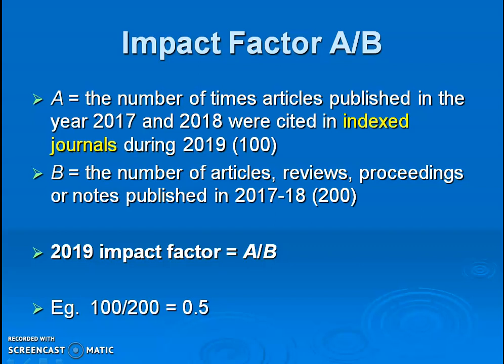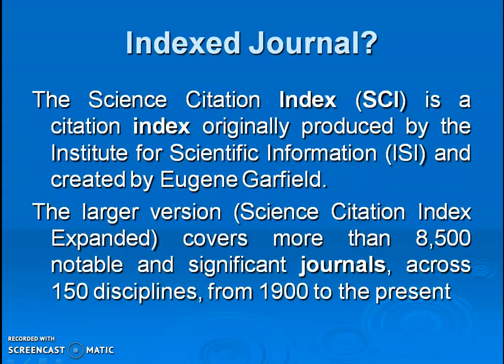Here A is 100, that is 100 citations that articles published in 2017 and 2018 have. B is the number of articles published in that particular 2 year period. That journal published 200 articles. Those 200 articles have citations in the year 2019, 100 times. So 100 divided by 200 is 0.5. That 0.5 is the impact factor of that particular journal for the year 2019.